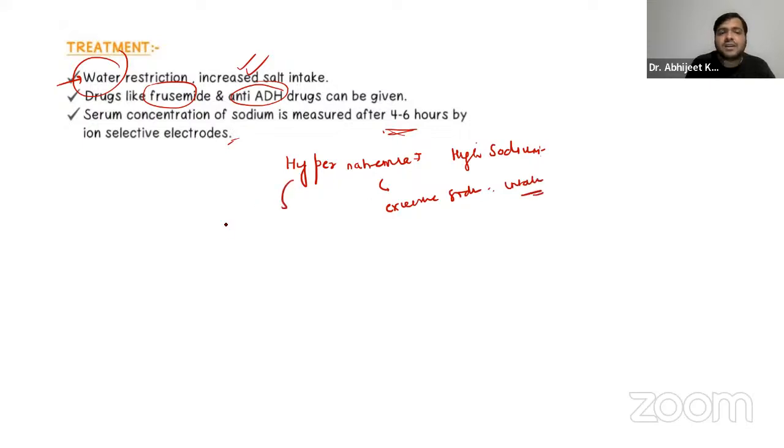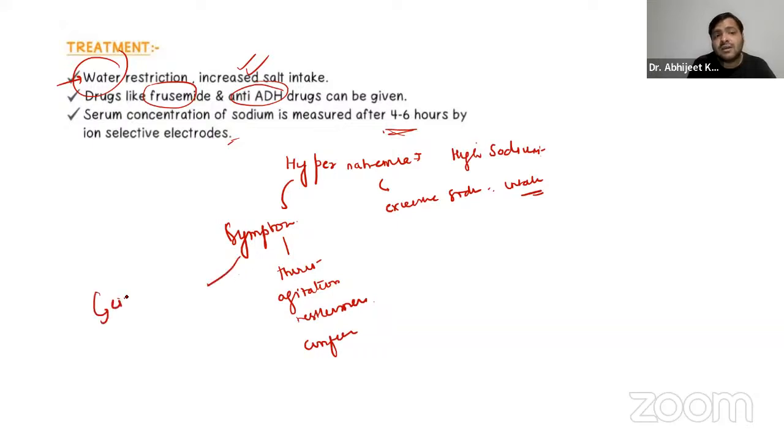If you ask me what are the symptoms, obviously, if sodium is more than 145, 155, 158, that is hypernatremia. The symptoms will include thirst, agitation, restlessness, right? Confusion, and in severe cases, you might have seizures and also coma.